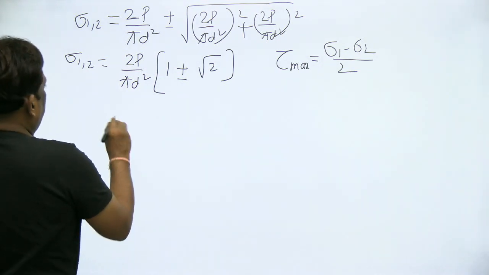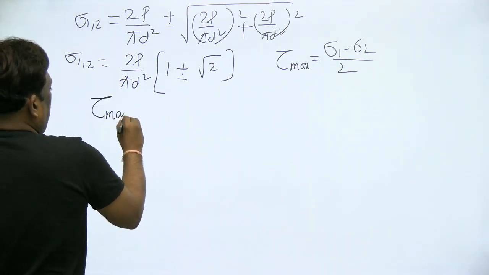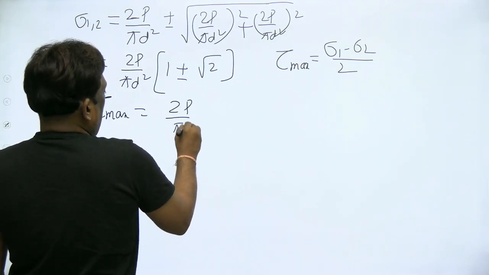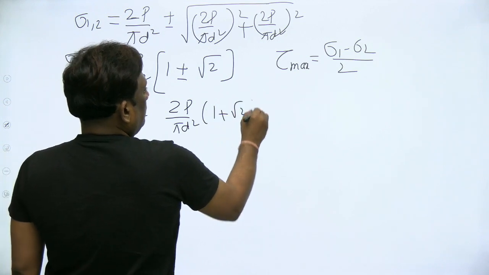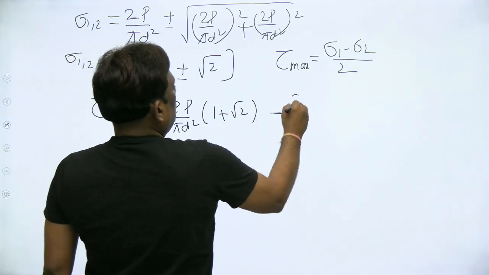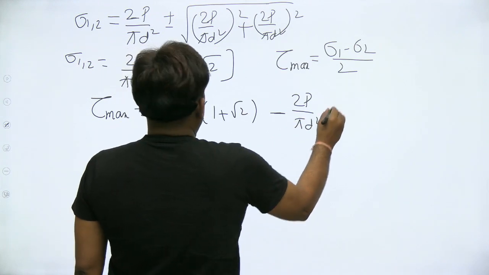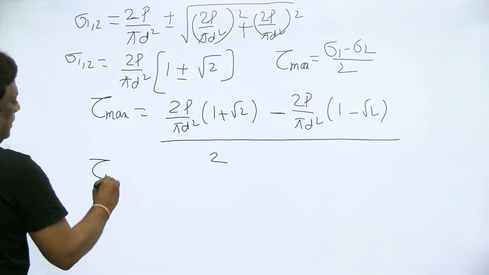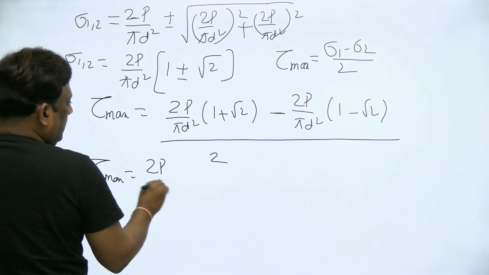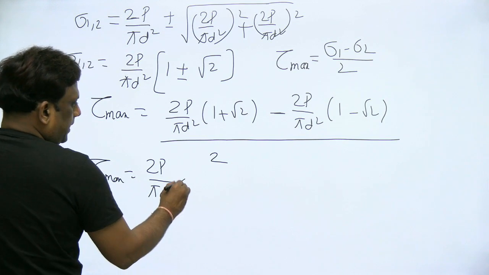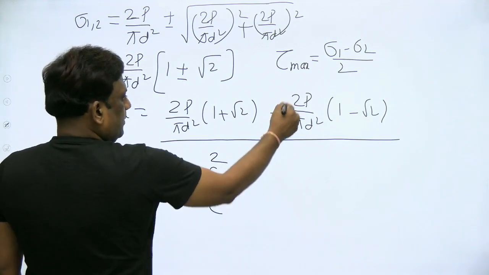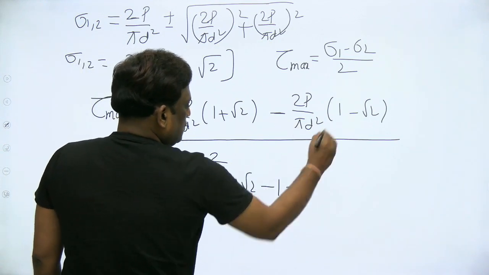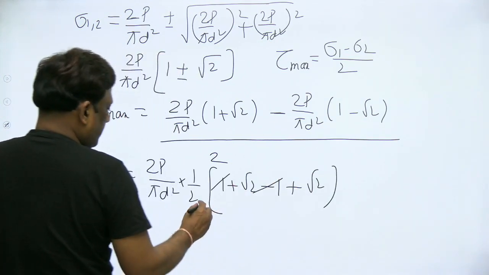Okay, now the maximum shear stress is given by sigma 1, which is 2p by pi d square into 1 plus root 2, and the minimum is 2p by pi d square into 1 minus root 2, divided by 2. Therefore, tau max equals 2p by pi d square into 1 by 2, taking it outside, into 1 plus root 2 minus 1 plus root 2. Minus and minus is plus, so it will be 2 root 2.